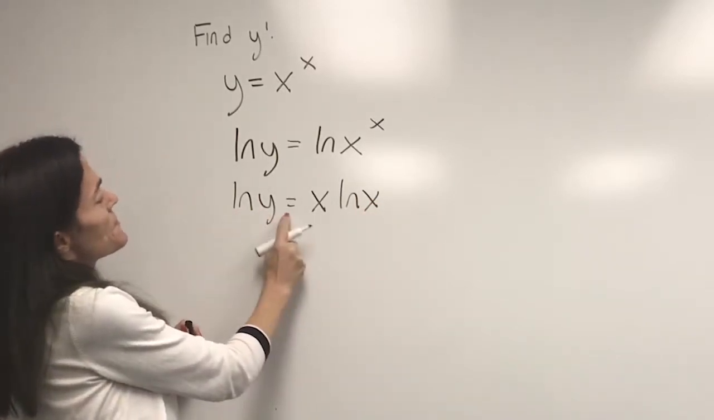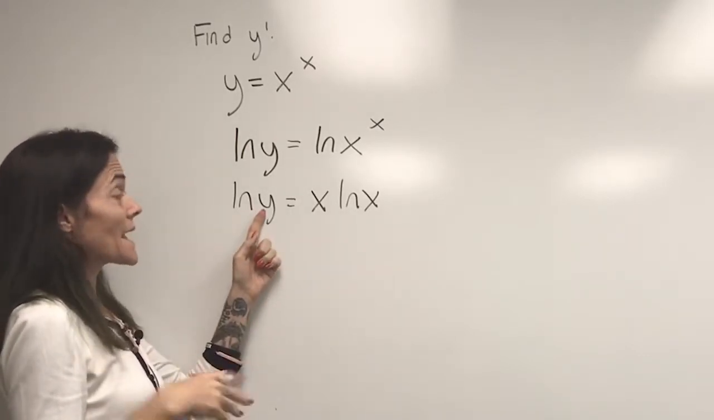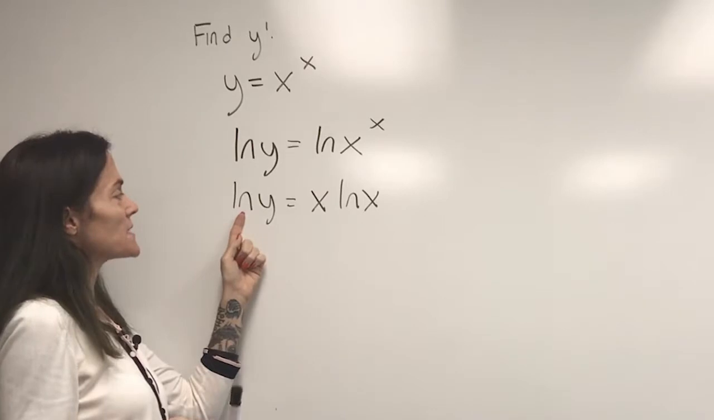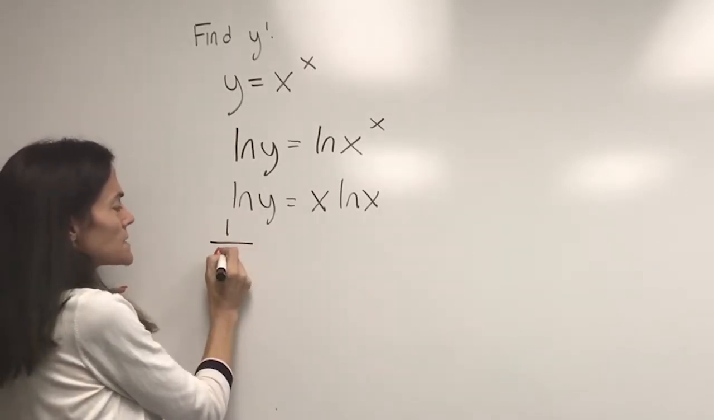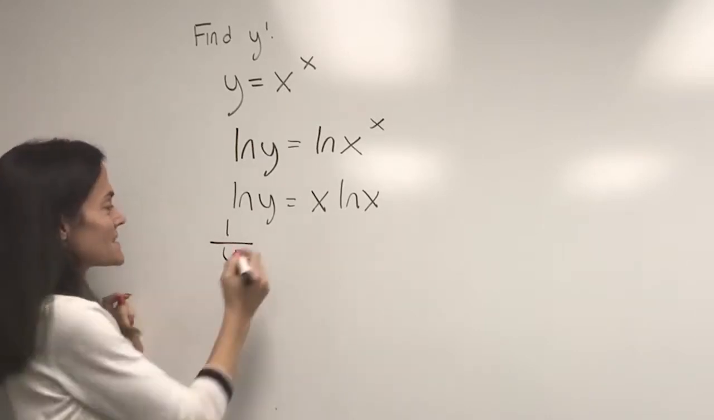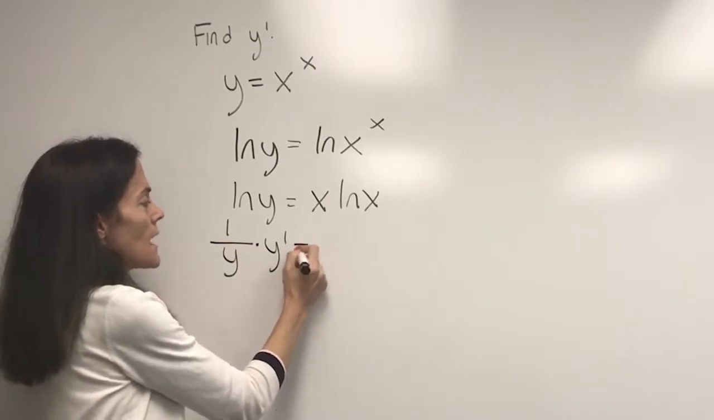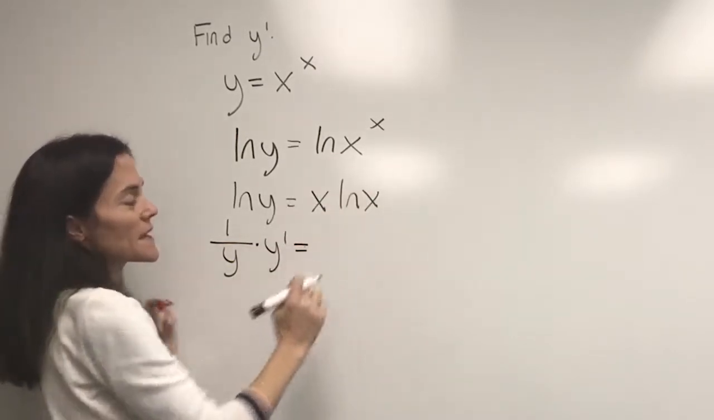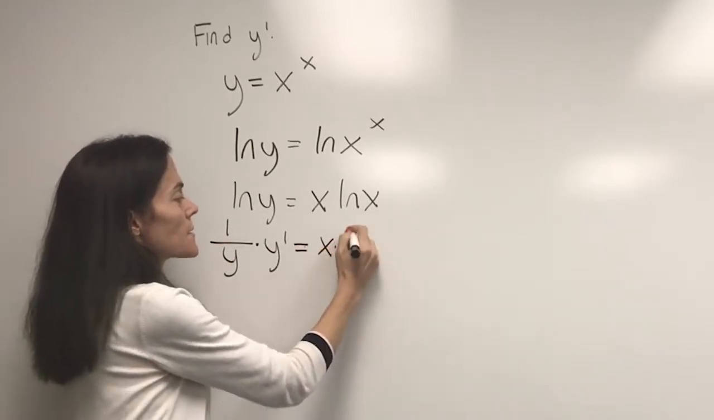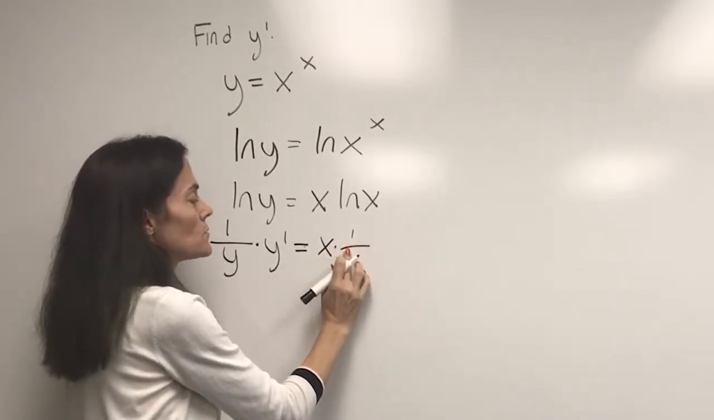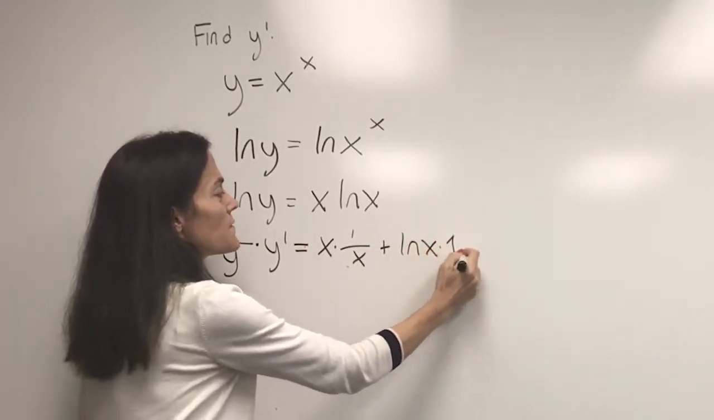So we have to remember that the left-hand side is really a chain rule. Here, y is the inside function, and the outside function is the natural log. So we do the derivative of the outside, evaluate it at the inside, times the derivative of the inside function, and then this side we can differentiate using the product rule. We have first times derivative of the second, plus the second times derivative of the first.